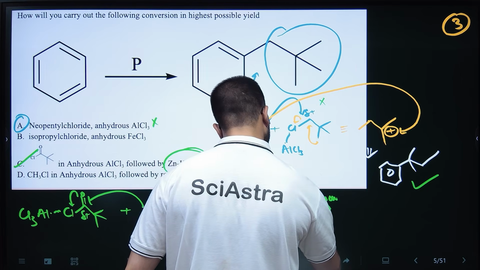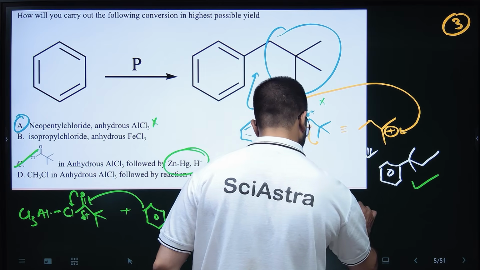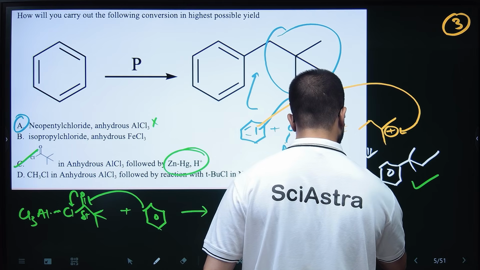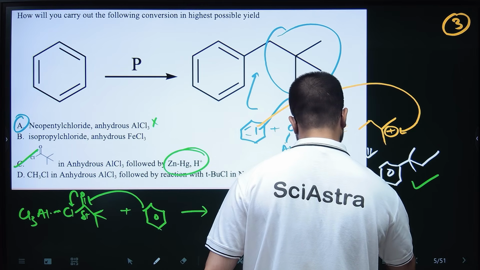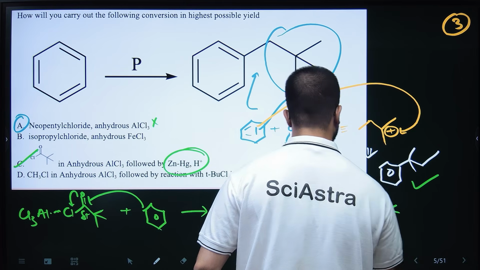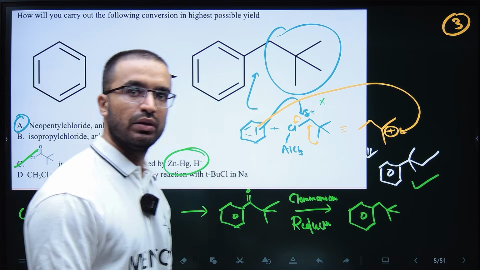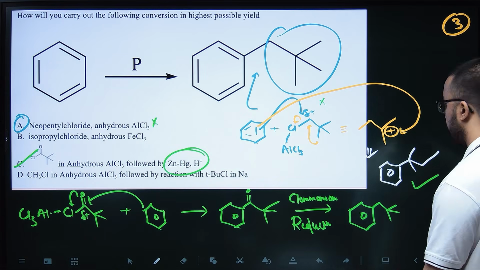Clemmensen reduction. So the product formed will be what is required, this one. So the correct answer is this, C. Okay, so let's move on to next question.